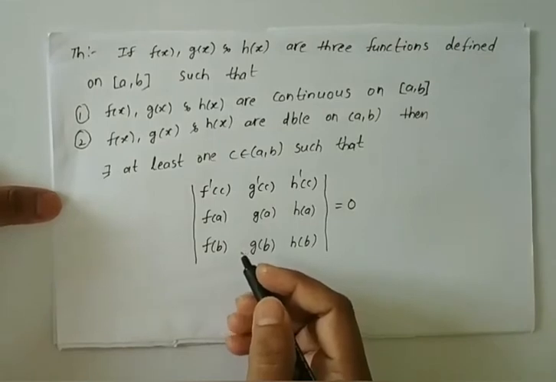Okay, just remember theorem. So what is the theorem?